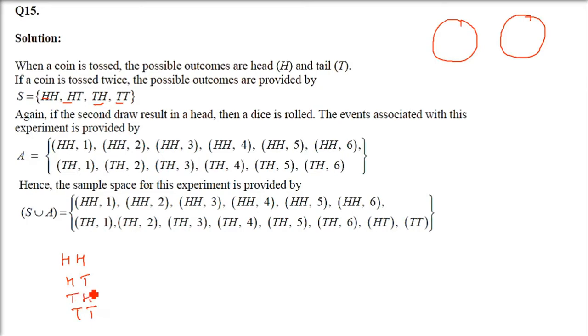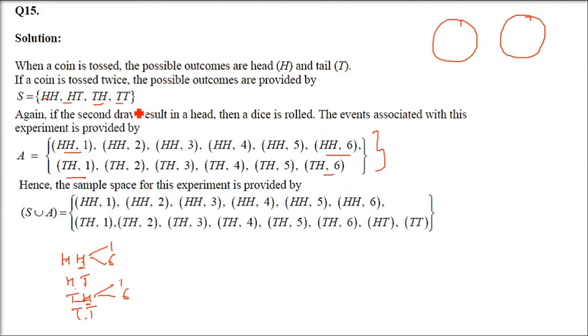Okay. Now the second draw, if the second draw results in a head, a die is rolled. That means if the second is coming as the tail, we don't do anything. Only when the head is coming from the second draw. So HH, because H is coming in the second part. TH, H is coming in the second part. So 1 to 6 will come. Okay. So HH1 till HH6 is there. And TH1 till TH6 is already there.